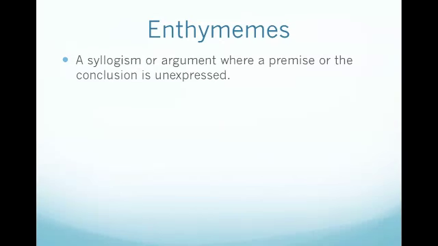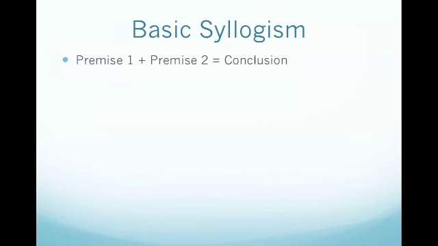Enthymemes are a common form of argument. Essentially, an enthymeme is a syllogism or argument where a premise or the conclusion is unexpressed. In order to understand an enthymeme, we must first understand syllogisms. A syllogism consists of three individual parts: premise 1 and premise 2 equal a conclusion.